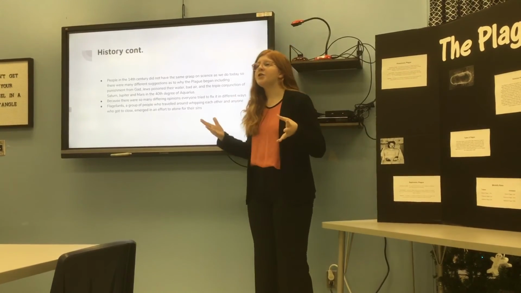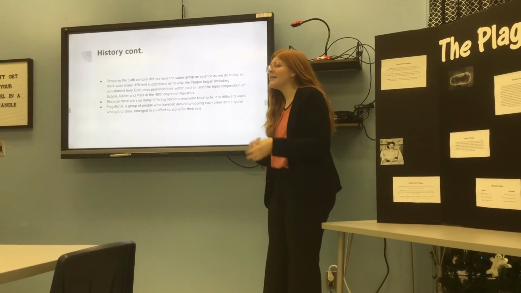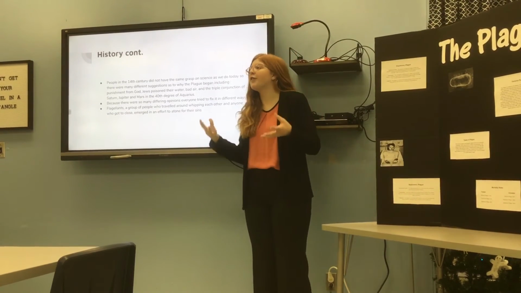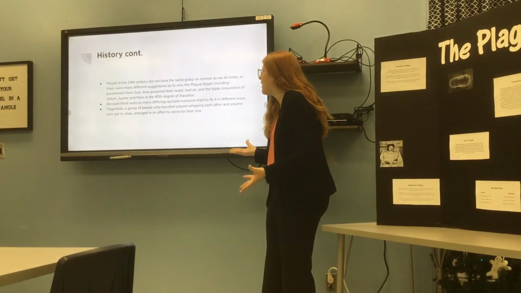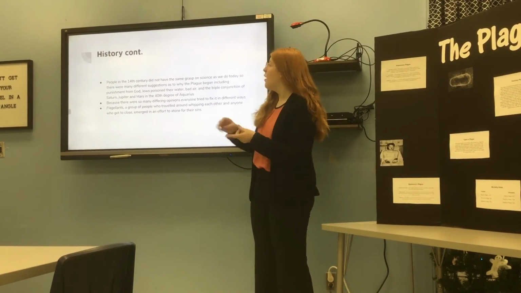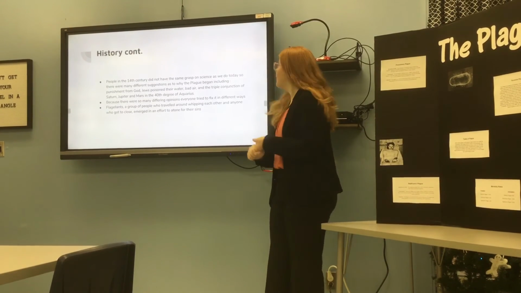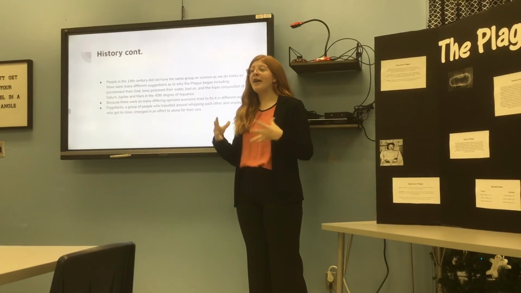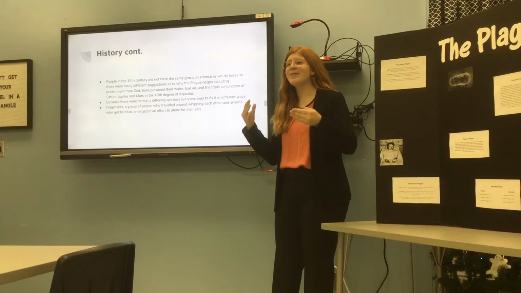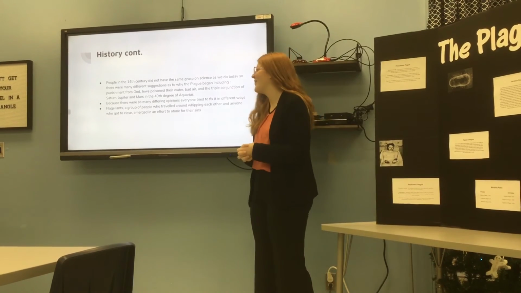People in the 14th century didn't have the same grasp on science and medicine like we do, so there were different theories on why the plague could be happening. Some include punishment from God, Jews or foreign people poisoning the water, bad air, and my favorite, the triple conjunction of Jupiter, Mars, and Saturn in the 40th degree of Aquarius.